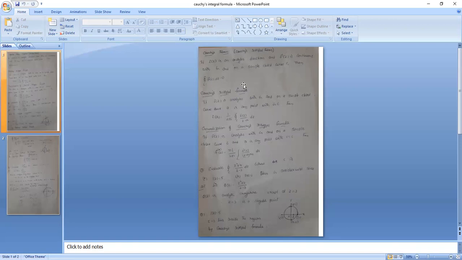That means if we want to evaluate an integral value and the given function is analytic in the given region, then you can apply Cauchy's theorem. By that theorem, we can directly write that the integral value is 0.